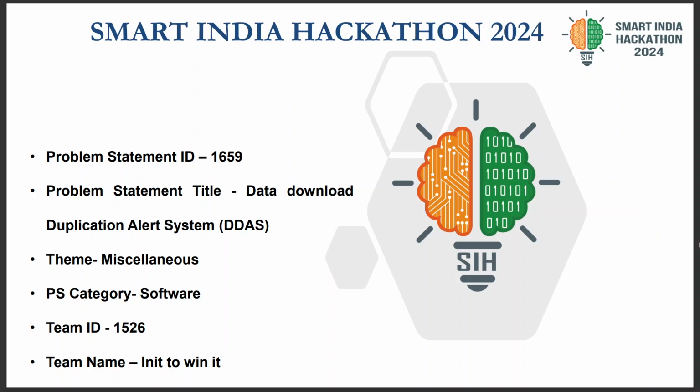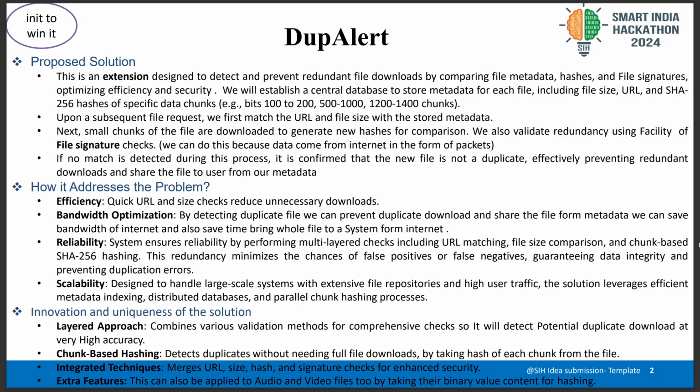Hello. The problem statement is data download duplication alert system. Basically, a data download duplication alert system is a solution for an organization where multiple users are given access to the same file. It keeps getting downloaded multiple times, which eventually makes the load on the server more and more. To avoid that, here is our solution, Dupe.